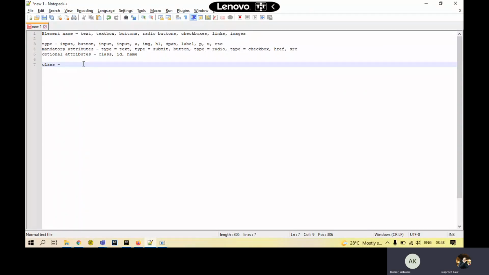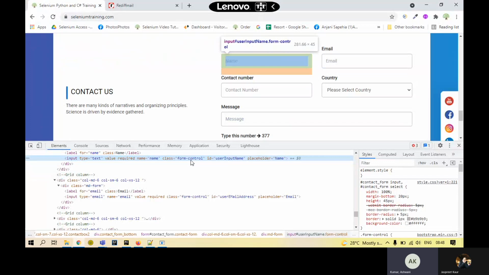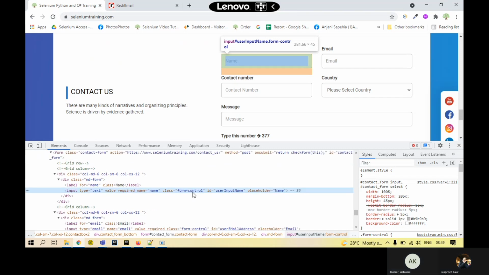Where exactly did you change this class? Just now you mentioned you're editing something. Like you changed it here, the highlighted part, class form control. Yeah, I changed it here with the name. So you're saying if we change it to name, then the look and feel will be different.